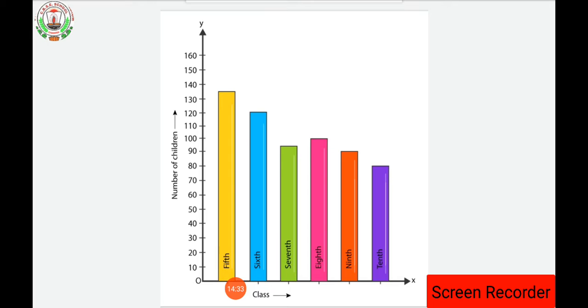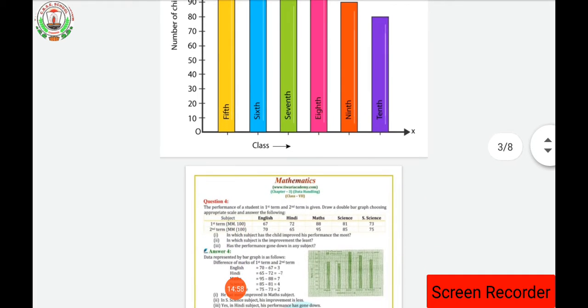Now look at the graph carefully. On the y-axis, that means the vertical line is said to be the y-axis, and the number of children is drawn on the y-axis. While on the x-axis, which is a horizontal line, we are going to write the classes. Clear? So this is the graph which you have to draw in your copy on graph paper and stick it in your copy. Clear?